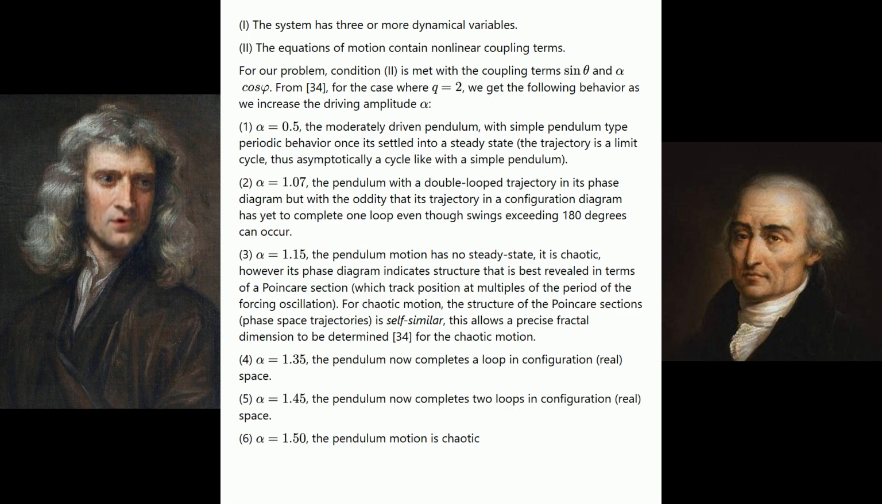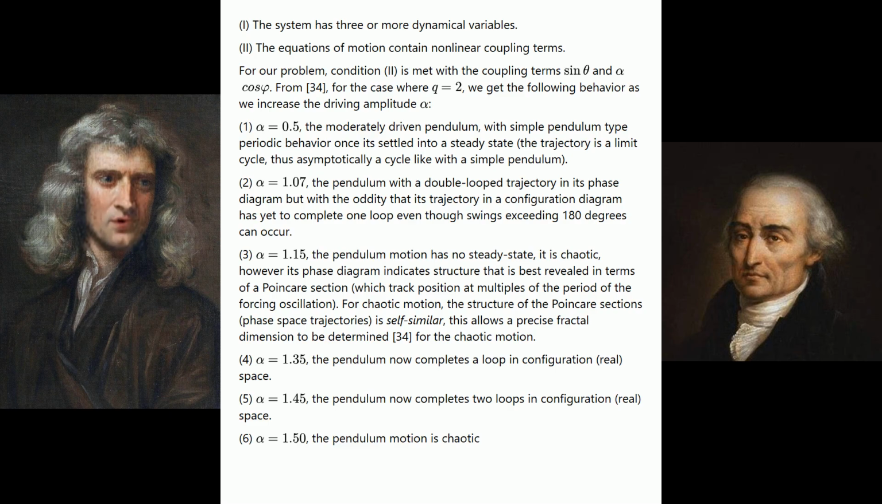3. Alpha equals 1.15. The pendulum motion has no steady state. It is chaotic. However, its phase diagram indicates structure that is best revealed in terms of a Poincaré section, which tracks position at multiples of the period of the forcing oscillation. For chaotic motion, the structure of the Poincaré sections, phase space trajectories, is self-similar. This allows a precise fractal dimension to be determined for the chaotic motion.